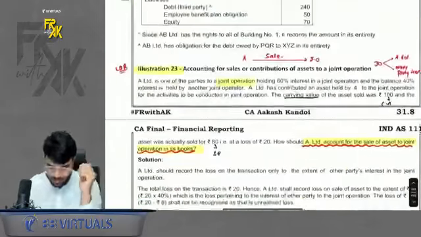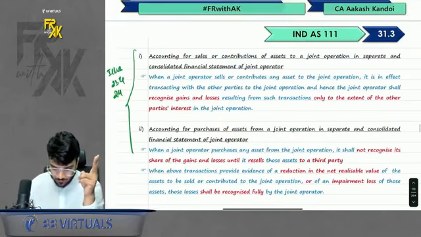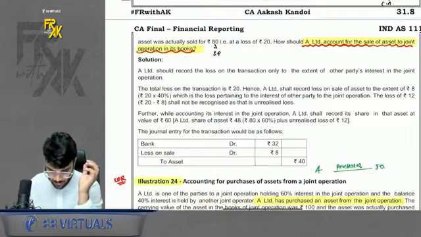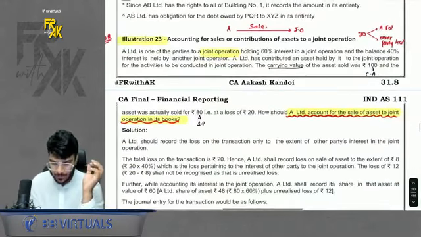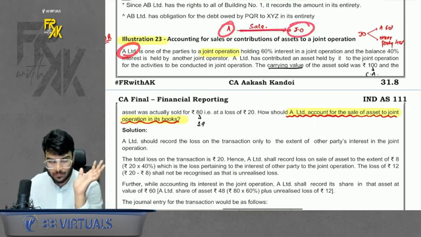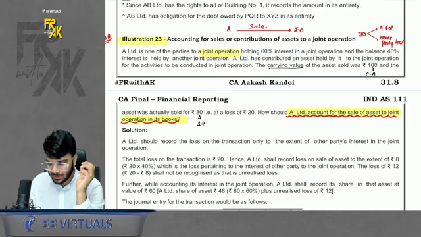Now apart from this, there are 2 more illustrations. Remember, I told you that for certain concept we will not read, we will directly do the questions. Okay, so what is there? Please have a look here. So basically, in the first case, there is one party A, and A is selling something to the joint operation. Okay, A has 60% stake in the operation, and other party of the operation has 40% stake.